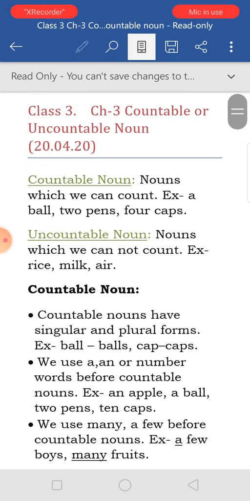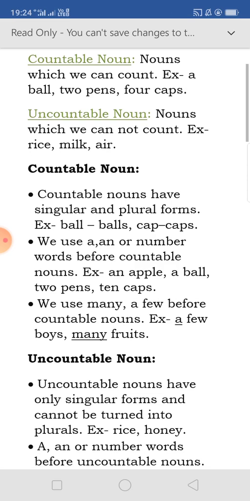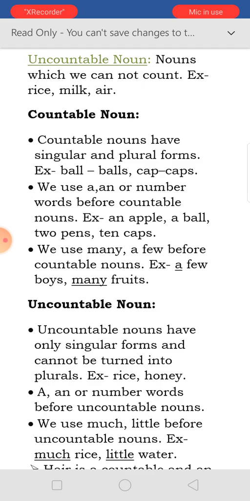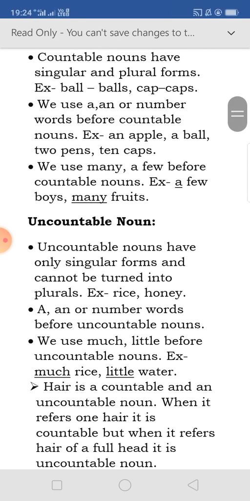So countable nouns are those which we can count, uncountable nouns are those which we cannot count. Countable nouns have singular and plural forms. We use a, an or number words before countable nouns. We use many, a few, and there are many more; I have given only two as examples. And uncountable nouns have only singular forms, cannot be turned into plurals.